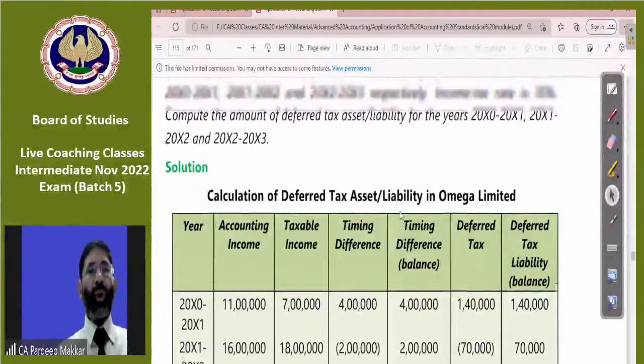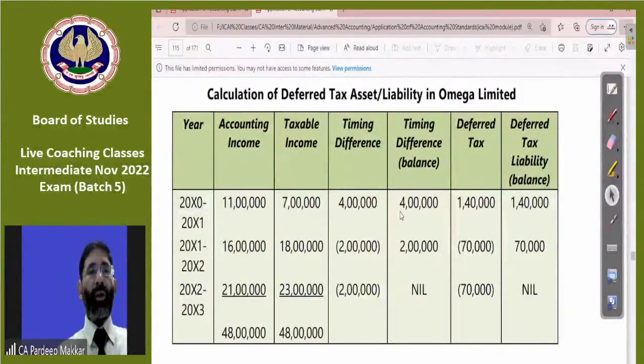First of all, let's have the accounting income that is given to you. Accounting income is with you. This is clear to everyone. Then taxable income is also given to you. Now, what is the timing difference? That should be clear to everyone. Accounting minus taxable income: 11 lakh minus 7 lakh is equal to 4 lakh. 16 minus 18 is equal to 2 lakh. This is a reverse amount, a negative amount. This is also with you.